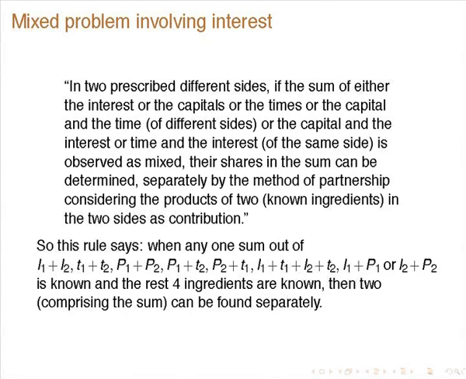So what the rule says is, suppose the principals are P1, P2, the times for lending are T1, T2, and the interests from them are I1, I2. Suppose you are given any one sum out of I1 plus I2, T1 plus T2, P1 plus P2, P1 plus T2, P2 plus T1, I1 plus T1 or I2 plus T2 or I1 plus P1, I2 plus P2, and the rest 4 ingredients are known. Then the 2 comprising the sum can be found separately.